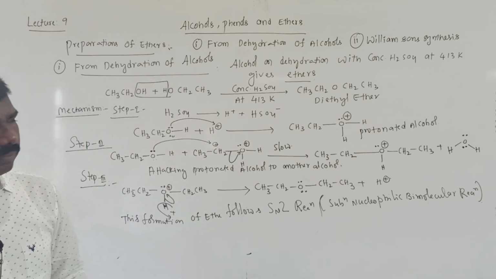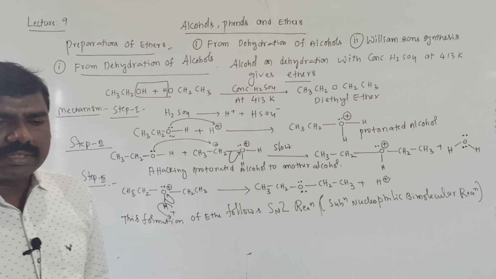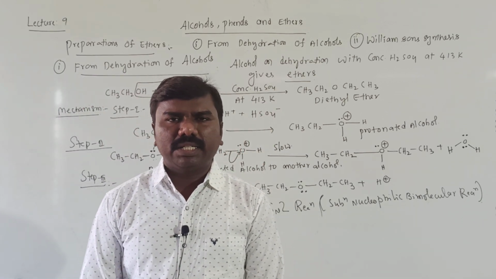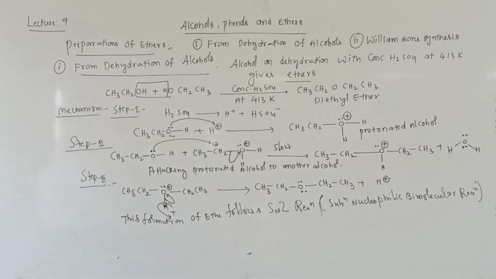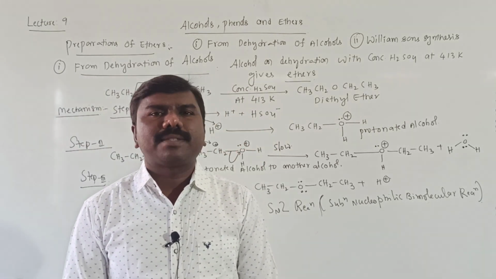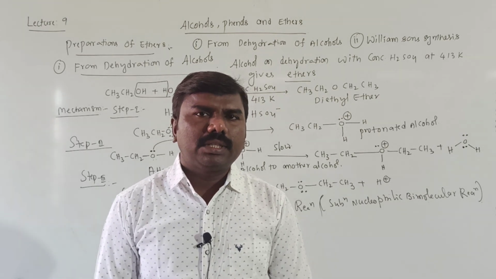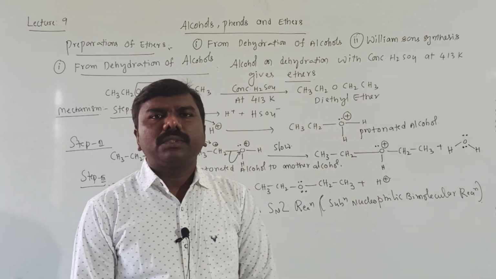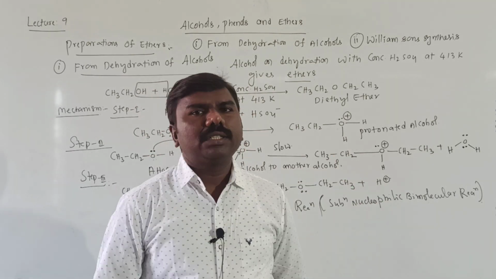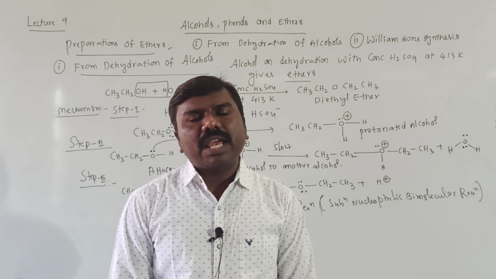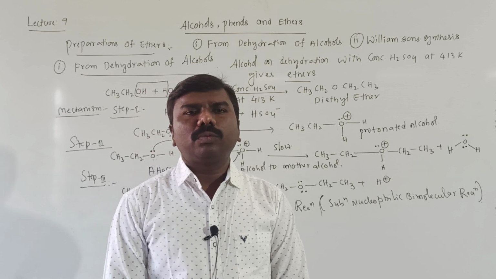Now we will write. If you take substituted ethers, nothing but secondary, tertiary ethers, in such cases, if you take substituted alcohols, then instead of dehydration to form ether, alkenes will be formed. It follows the SN1 reaction. Conclusion once again.